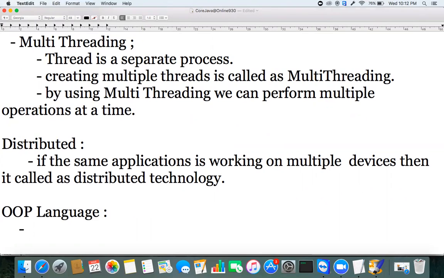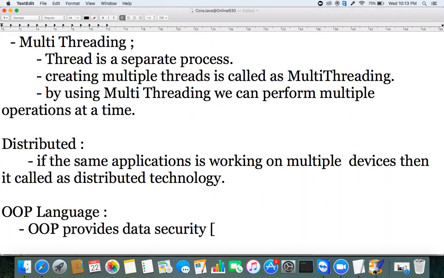The first and great advantage is that object-oriented programming provides data security.